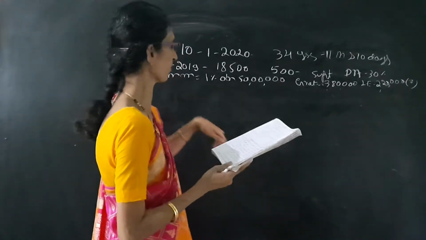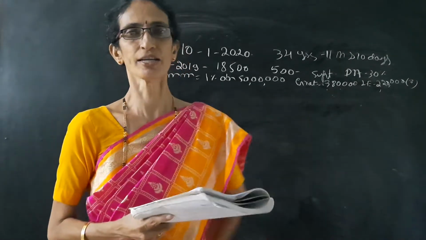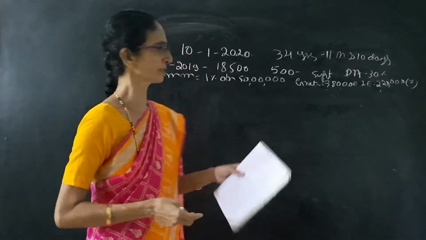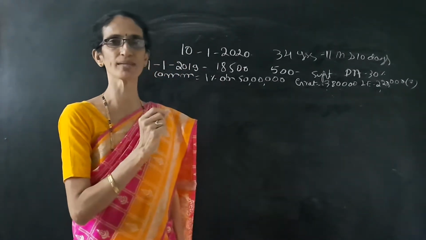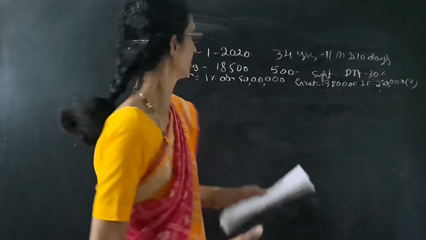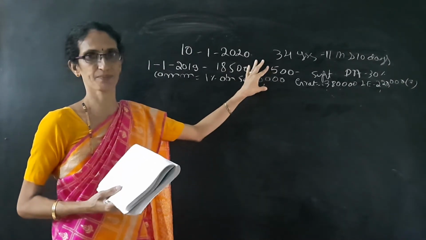In this problem, it is not given whether he is covered under the act or not covered. If it is not given, then we have to assume that he is not covered under the act.